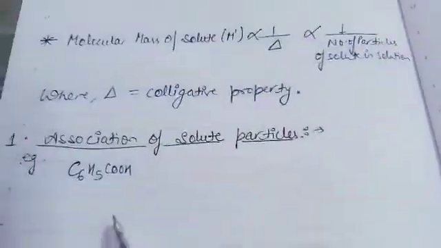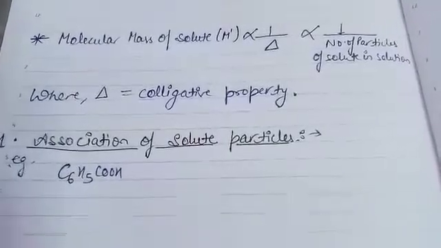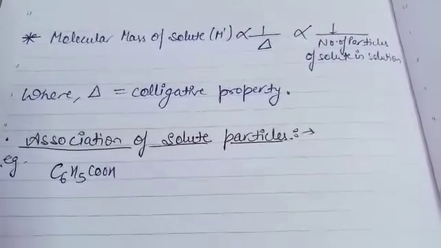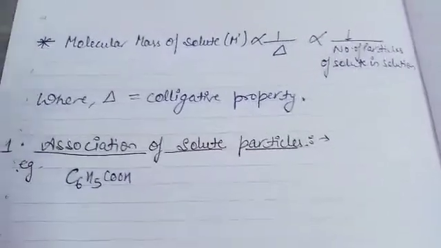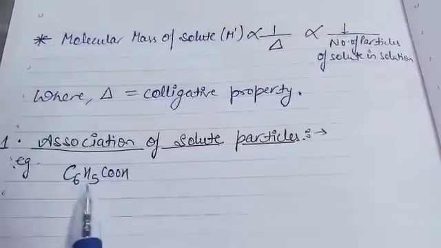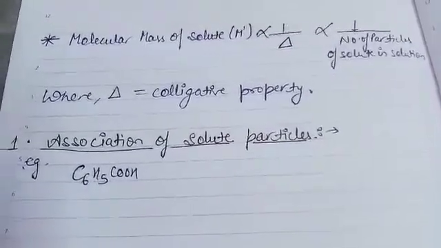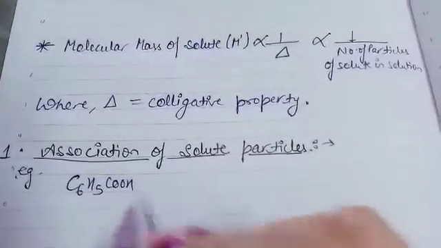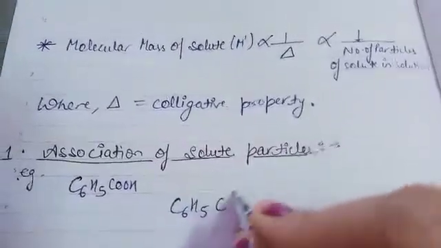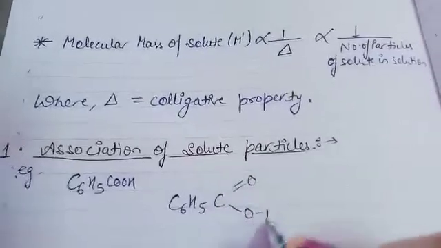C6H5COOH. Actually, when you add benzoic acid in water, it undergoes molecular association and forms a dimer. Dimer means two molecules combine together and form one single molecule. Now just see in this one, that is C6H5, and the carboxyl group you can write like this also, it's COOH.